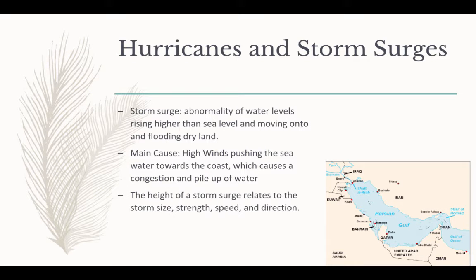Hurricanes and storm surges. A storm surge is the abnormality of water levels rising higher than sea level, flooding dry land. Tropical storms and hurricanes generate storm surges, which form from the drag of wind over the water and low barometric pressure. The height of a storm surge relates to the storm's size, strength, speed, and direction. Storm surges are known for flooding towns and cities, causing property damage and even casualties.